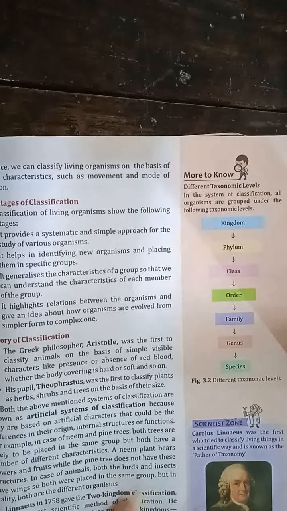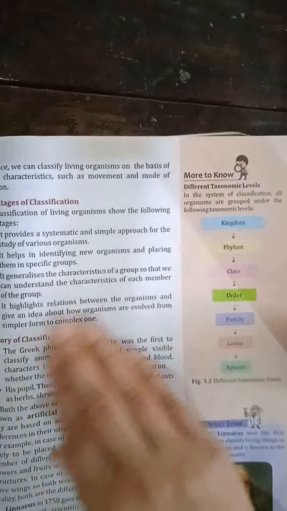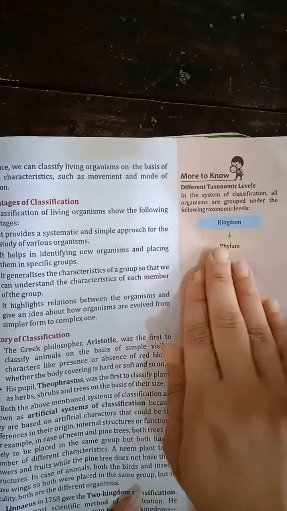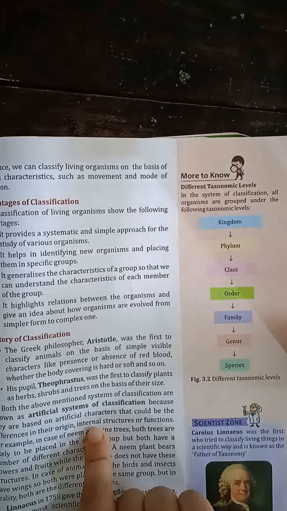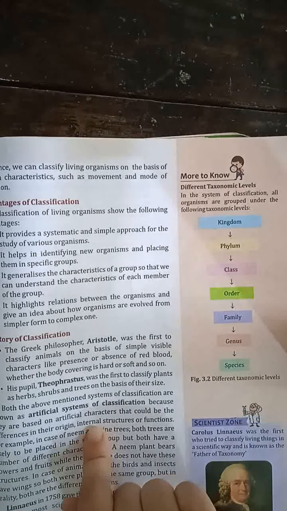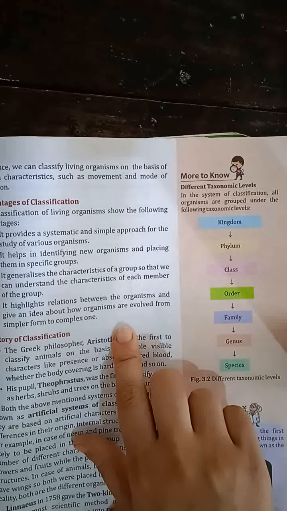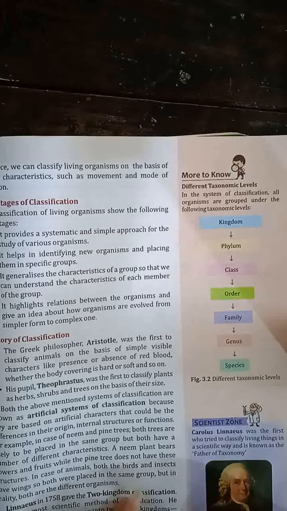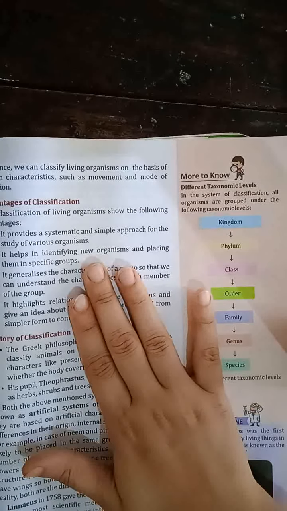If we are studying about a group, we don't need to study the characteristic of each and every member. We can just read the characteristics of the complete group and we can know about the characteristic of each member. Then it highlights the relationship between the organisms and gives an idea about how organisms evolved from simple to complex ones. So these are the advantages of classification.